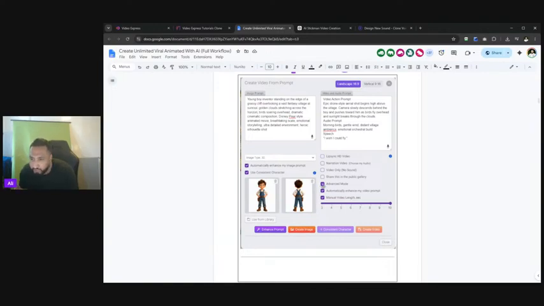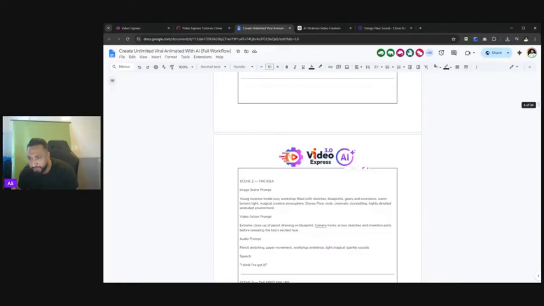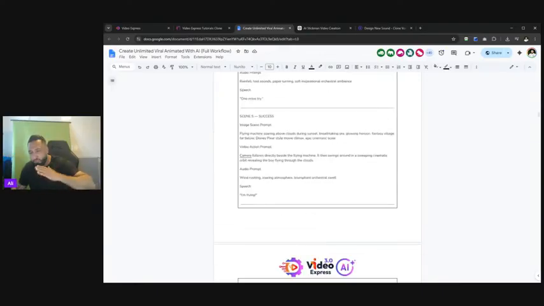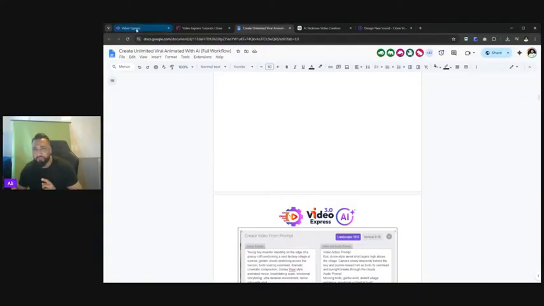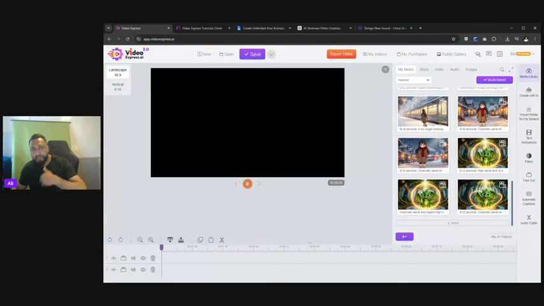Some of the key things I want to show you: when you go to the advanced mode tab here, you can adjust the manual length. And see this tab here, automatically enhance my video prompt, will allow VideoExpress to actually improve upon the video. As you go through these, this is basically the whole breakdown, the genetic makeup of the entire video. So I'm going to play that right now for you, and then we're going to go through this with a fine-tooth comb, step by step, so you can follow along. At the end of this, you should have the foundations for going out there and recreating exactly what you're seeing on the screen right now.